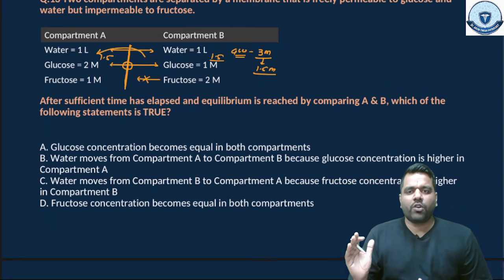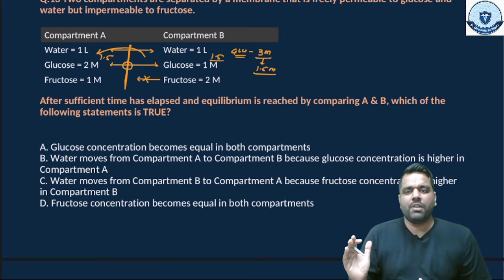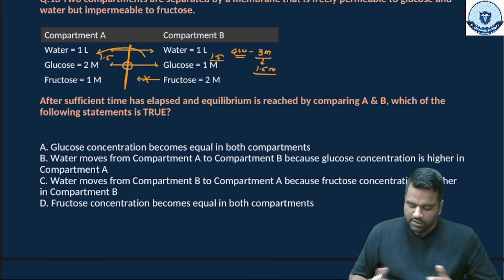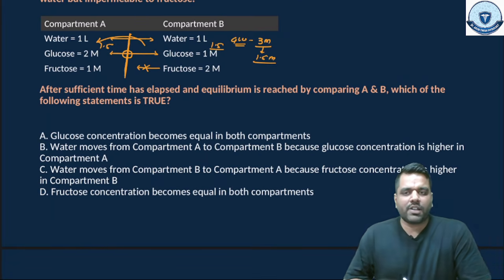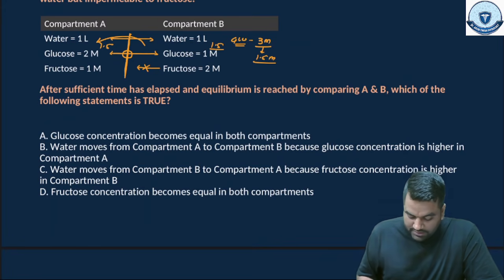So water will move from compartment B to compartment A, and glucose will move from compartment A to compartment B and become balanced like this, equilibrium, right? So let's talk about the options one by one. Glucose concentration becomes equal in both compartments. Yes, this is the true statement.